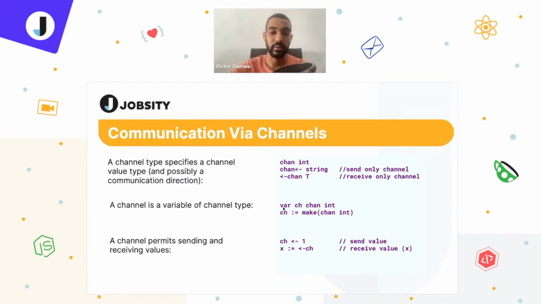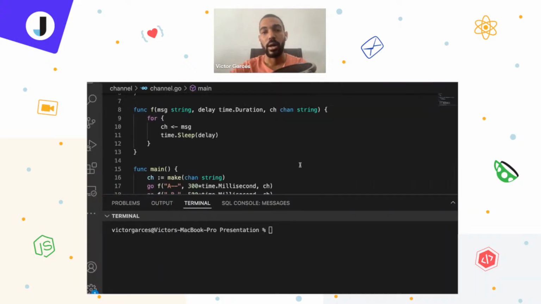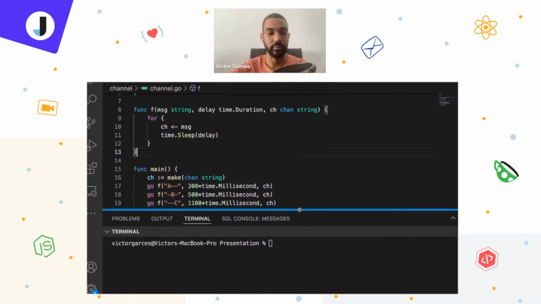A channel is a variable of a channel type. You can see here the var declaration, the name of the variable, the channel keyword, and the data type. And the way to initialize the channel is with the make function. And that's the way that you send and receive information, which you already know. But what happens? By default, the channels are unbuffered. What does that mean?